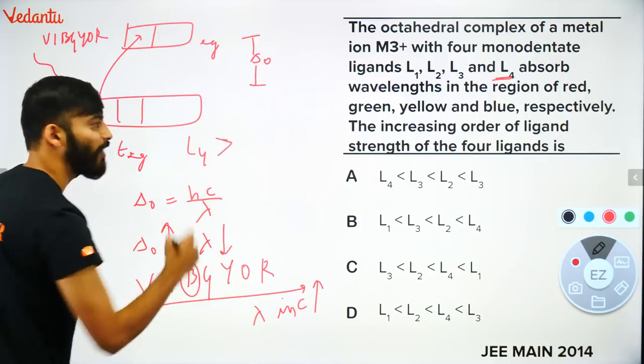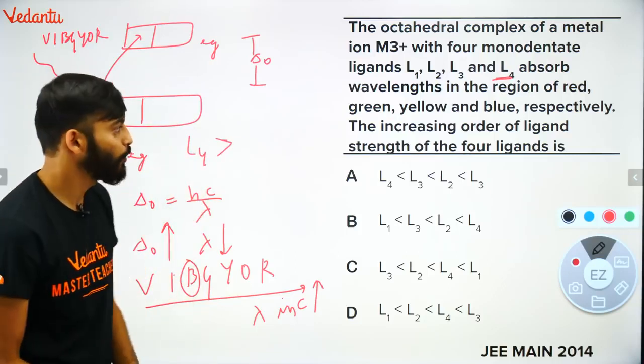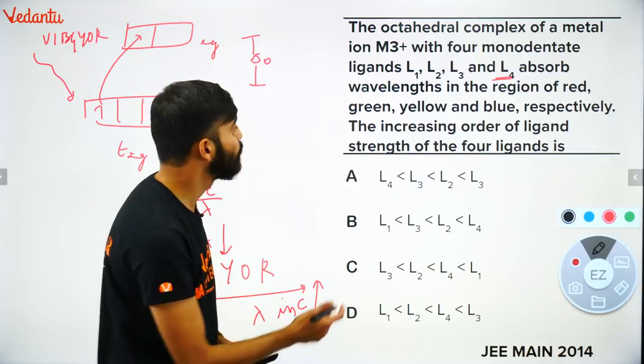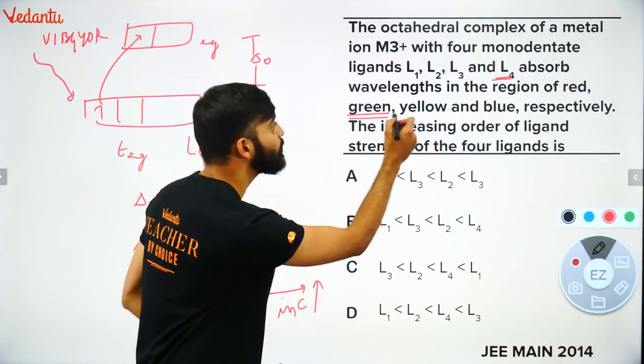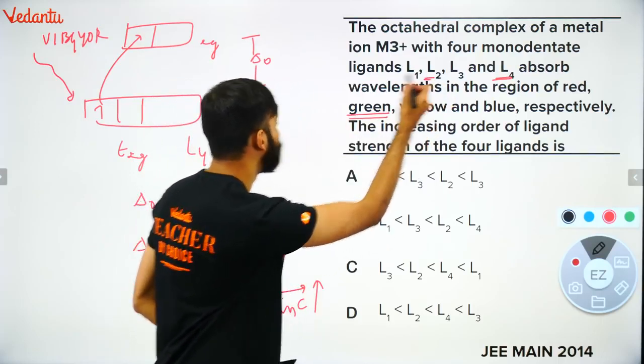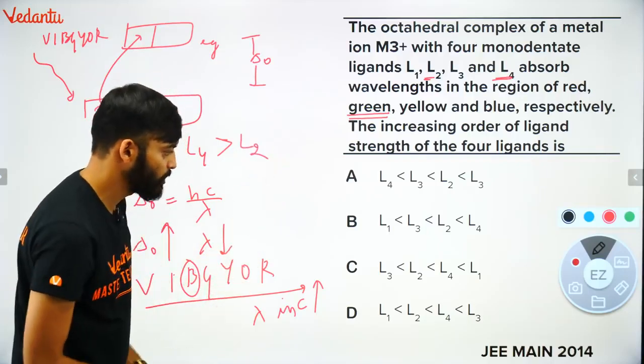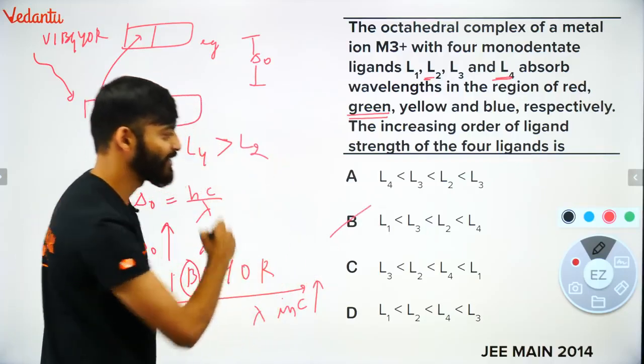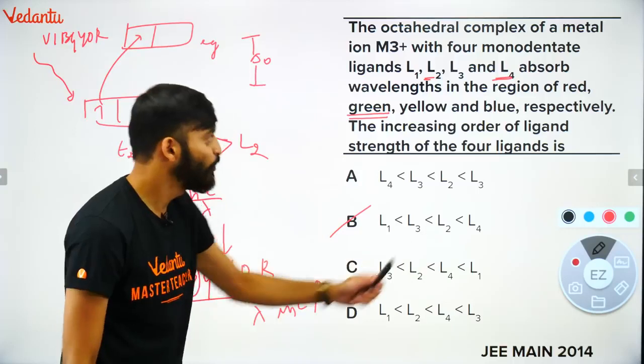L4 should be of highest strength, first point. Then violet, indigo, green. Green is absorbed by L2. Check this out. Where is this option? B option. L4, L2.